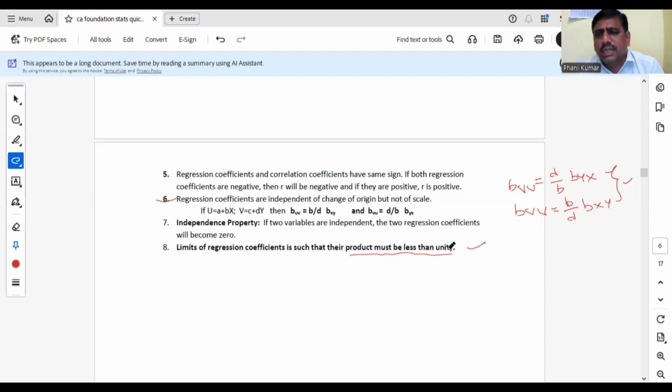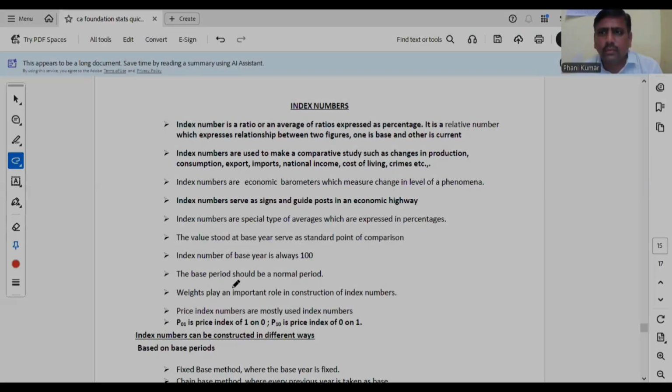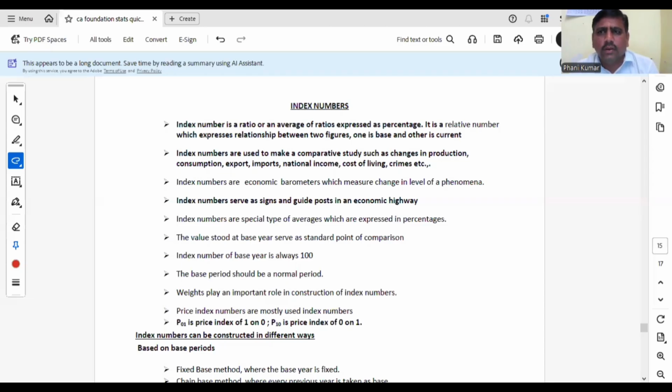This is about regression. Okay? In regression, please go through the problems based on this topic, BVU, BUV, and y on x, x on y. When you have to use y on x, when you have to use x on y, please concentrate. Okay, this is about regression. Okay. Next, we will move on to the index numbers.